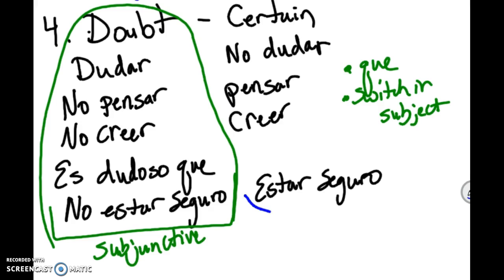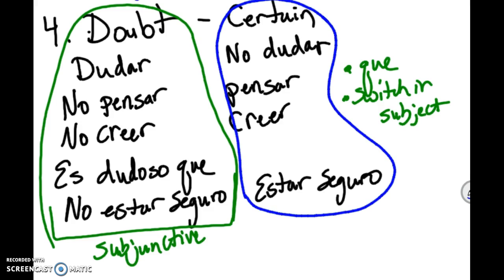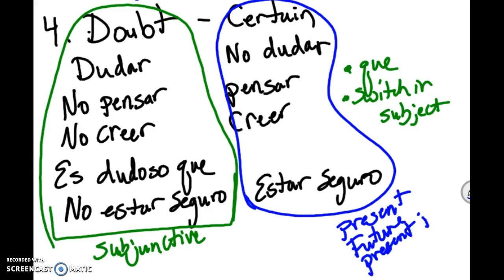When there is a doubt, you must use subjunctive. But when there is certainty, when you are certain of something, regardless of if there's a switch in subject, it doesn't matter. You don't use subjunctive. Anything that you are sure of does not use subjunctive. So we had a couple of options here, present, future, and then present perfect. So determining when to use each one, present is what I'm sure of is happening now, future if what I'm sure of is going to happen, and present perfect is if I'm sure of what has happened.